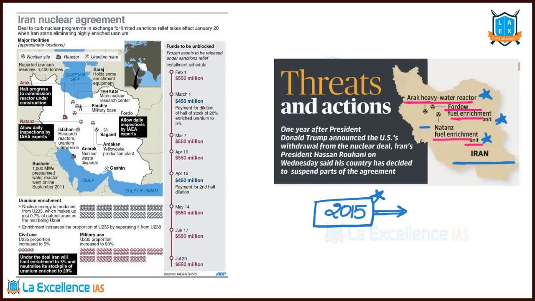Let us understand the map or geographical location of Iran. See, this one is the Caspian Sea. This is north of Iran, and this is the Persian Gulf, Gulf of Oman, very important. So Caspian Sea, Gulf of Persia, Gulf of Oman. These three are surrounding Iran, the country of Iran, very important. That means it has ports on the northern side, it has ports on the southern side.